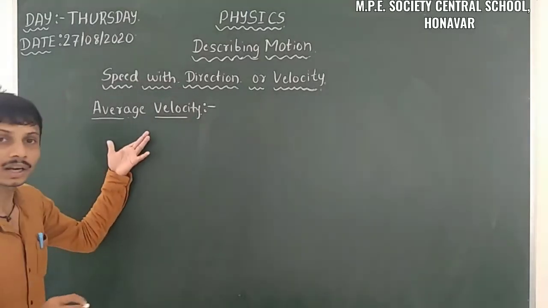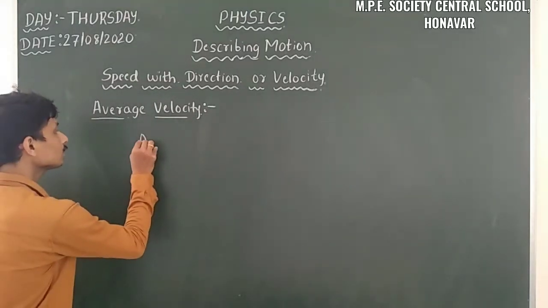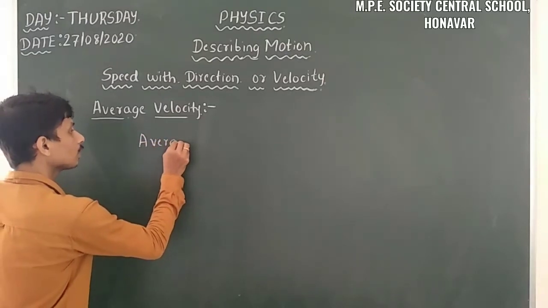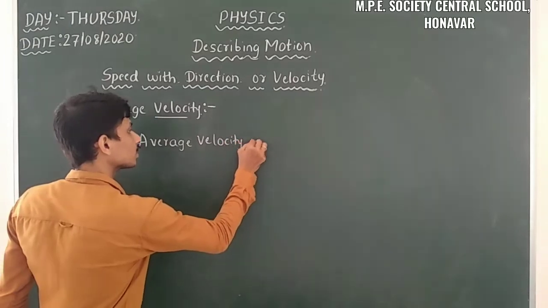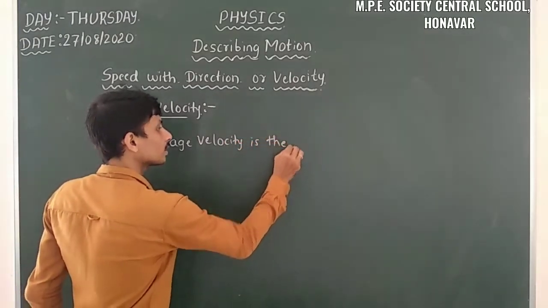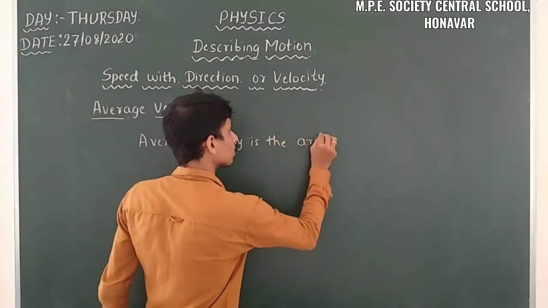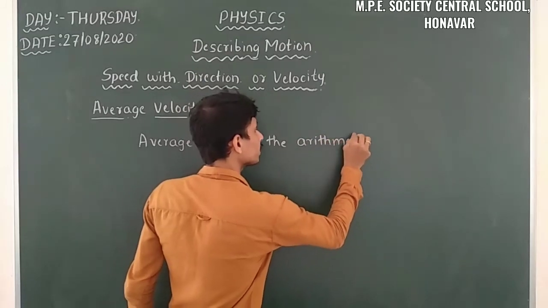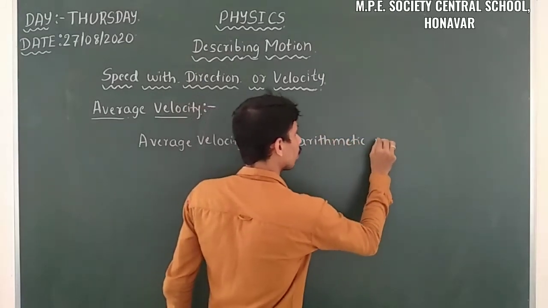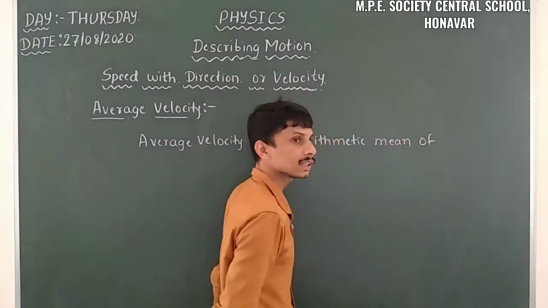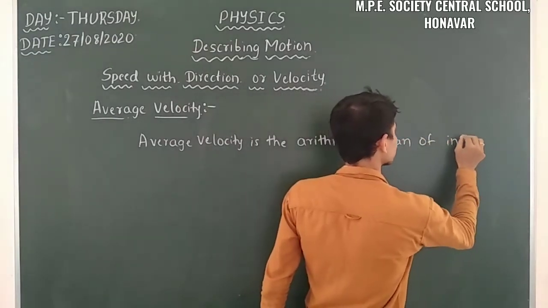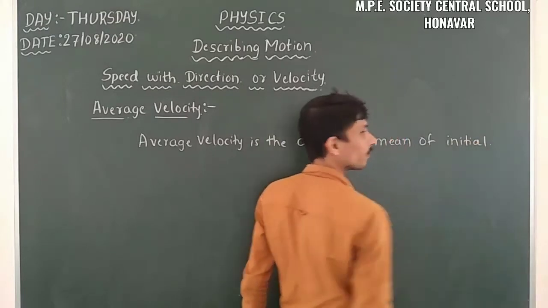So how can we write that? Average velocity is the arithmetic mean of initial velocity and final velocity.